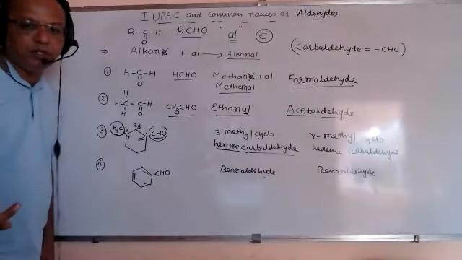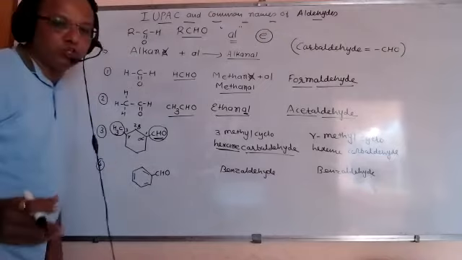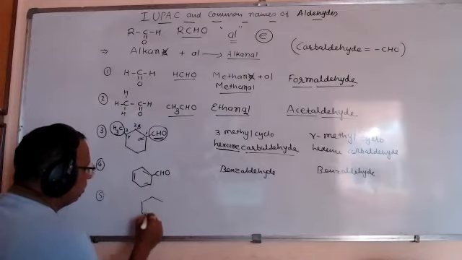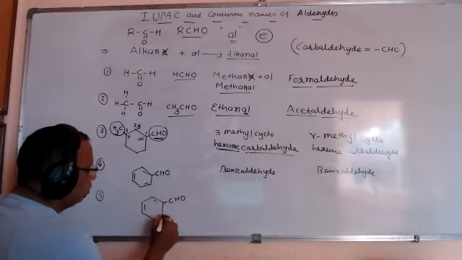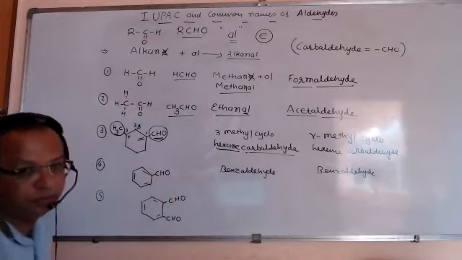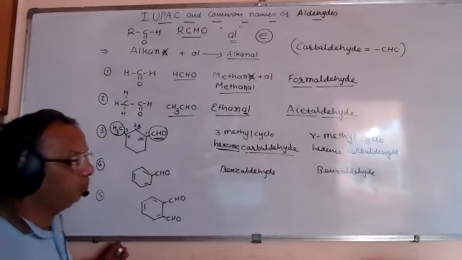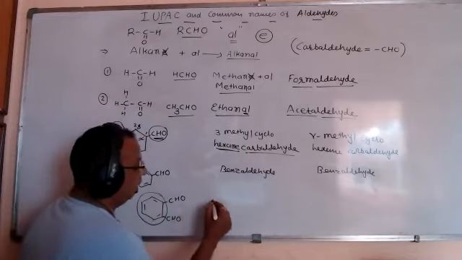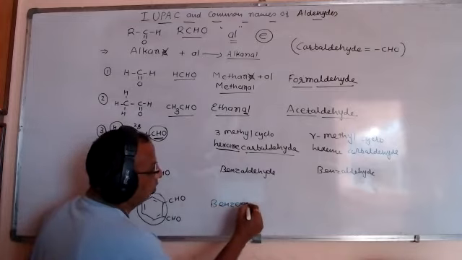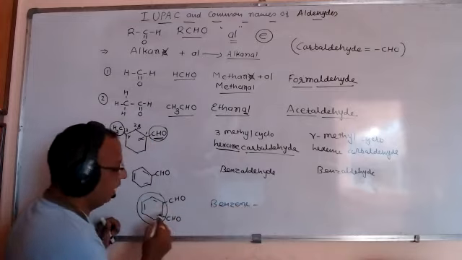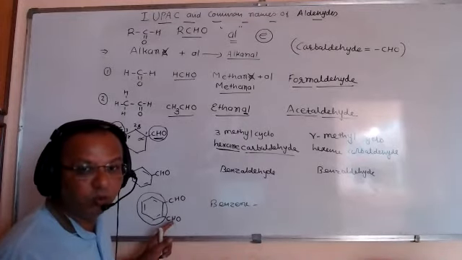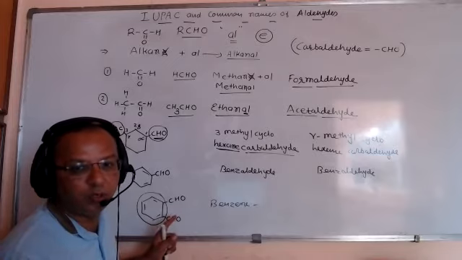But what happens if we put two CHO groups on benzene? Then, friends, this is CHO, this is CHO, two times. Its IUPAC name is to be written separately for benzene. So this is benzene, and on the first and second positions, there are two independent CHO groups present.